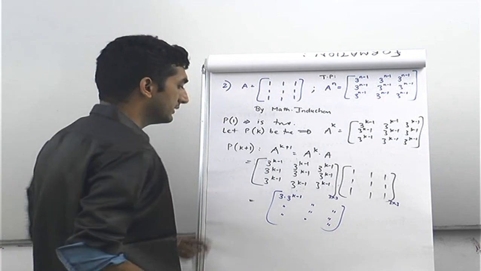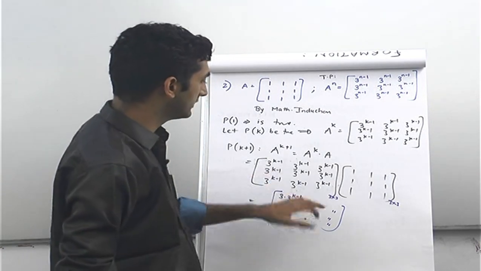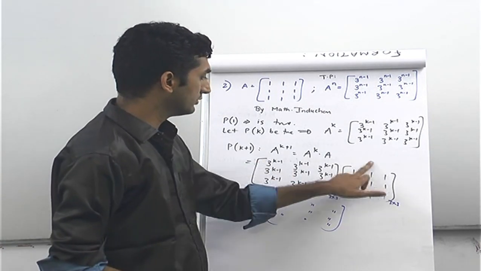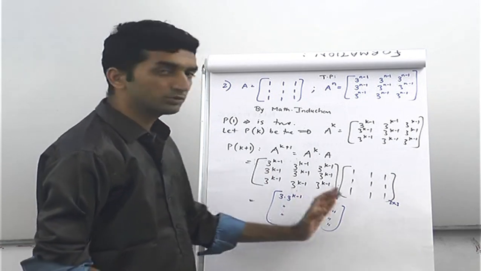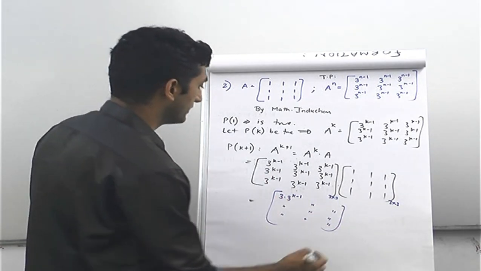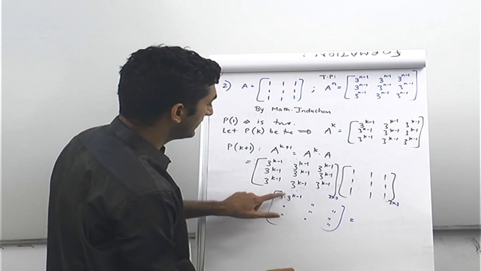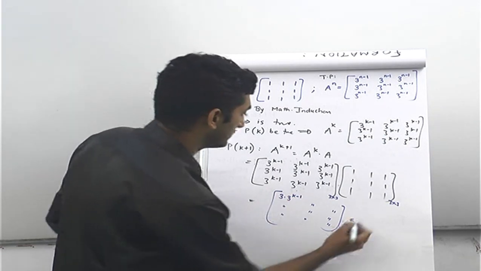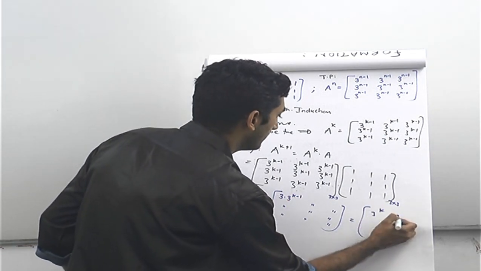Everywhere it is going to be the same, because if you see the second element, first row, second column, so it's 3 raised to k minus 1, 3 times. So this is how it will be, and this is 3 raised to 1 plus k minus 1, so this will give you 3 raised to k everywhere.